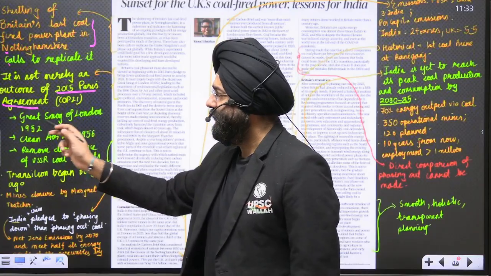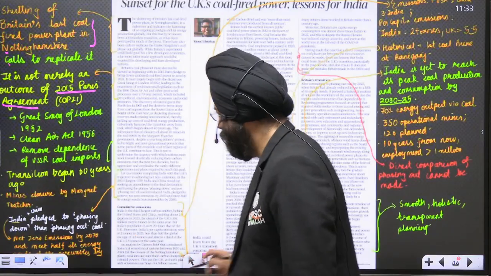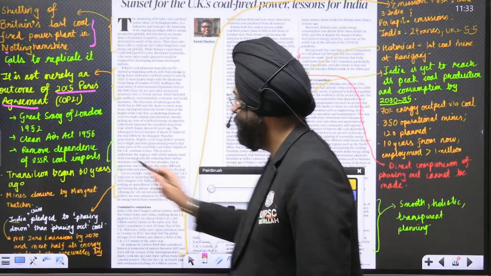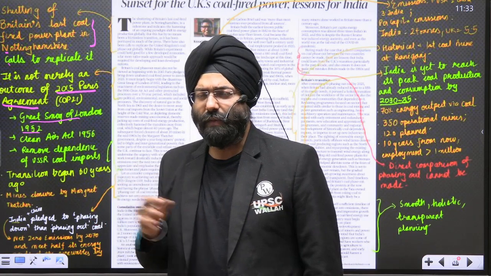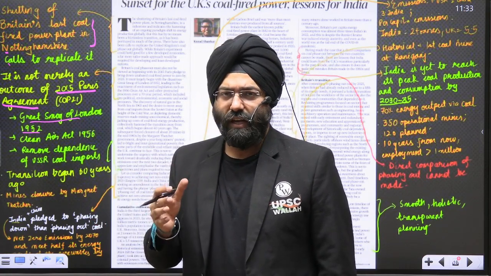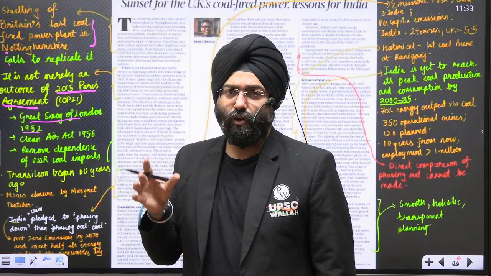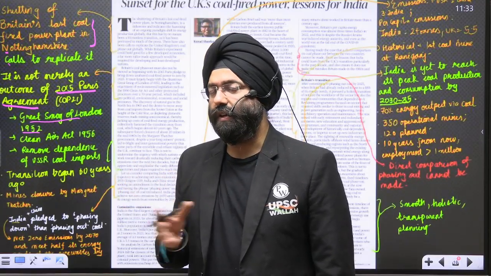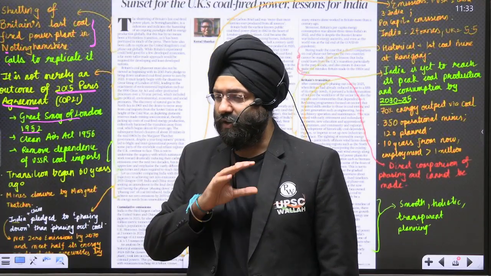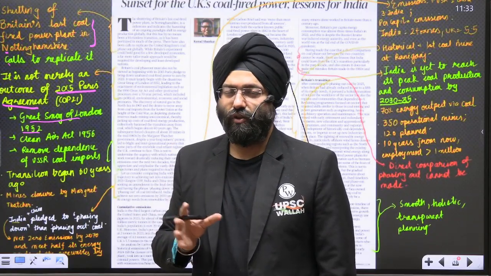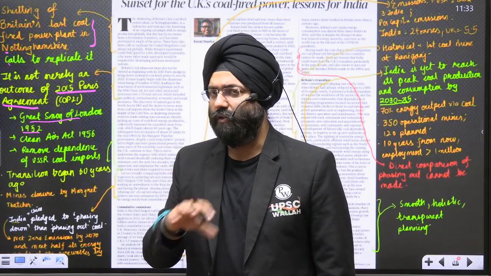See, in 1952, there was an event known as the Great Smog in London. Please understand this: the Great Smog in London in 1952. Because the thermal plants were close to the vicinity of London, a lot of pollution was there, and the smog was much more dangerous than what we see in the months of October and November in the Delhi NCR region. People were not able to breathe, people were getting ill. It was a disastrous situation because of the pollution created majorly by the thermal power plants powered by coal.